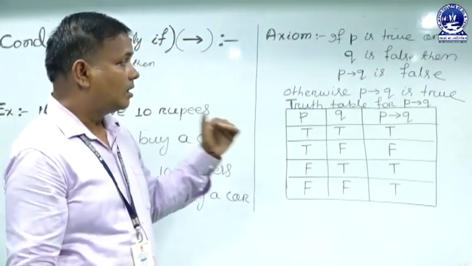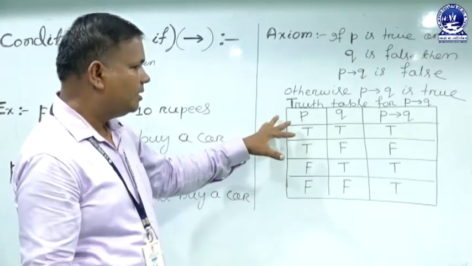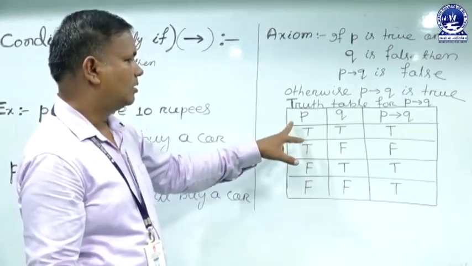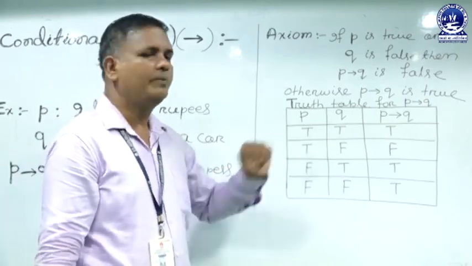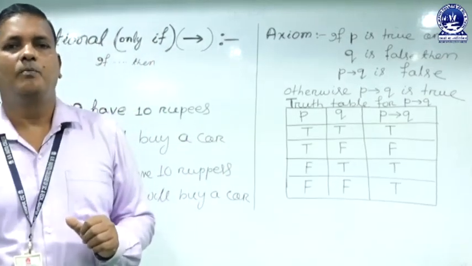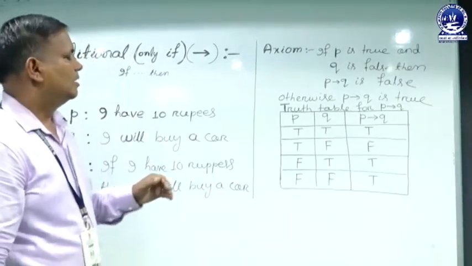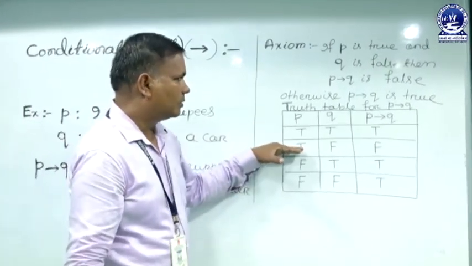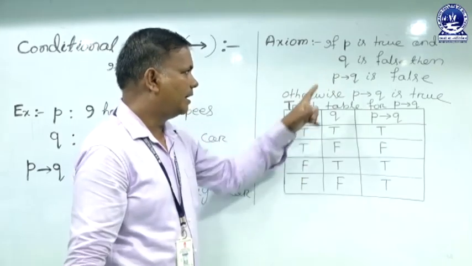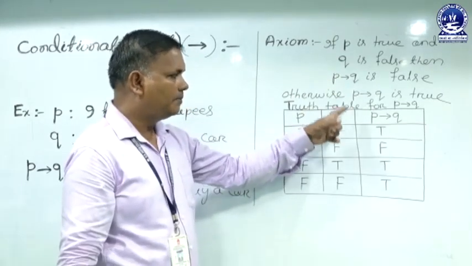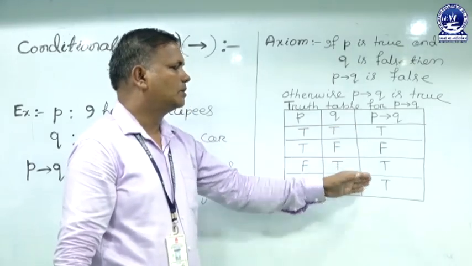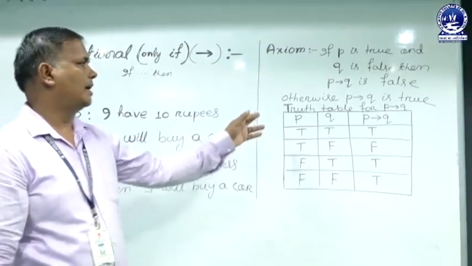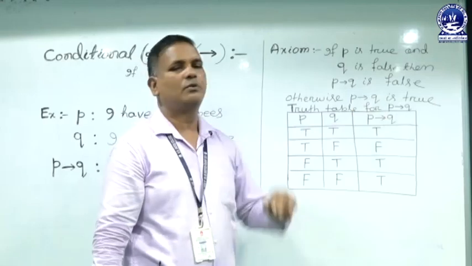Otherwise, in the other three cases, if we assign truth values to the two statements P and Q, it gives 4 rows. The second row, that means P is true and Q is false, gives the result false, and the other three rows give the result true. So otherwise, P conditional Q is true.